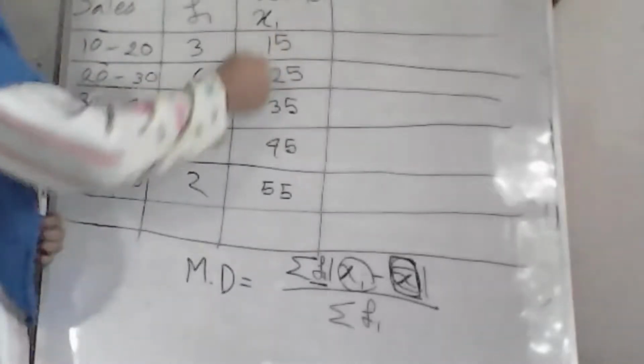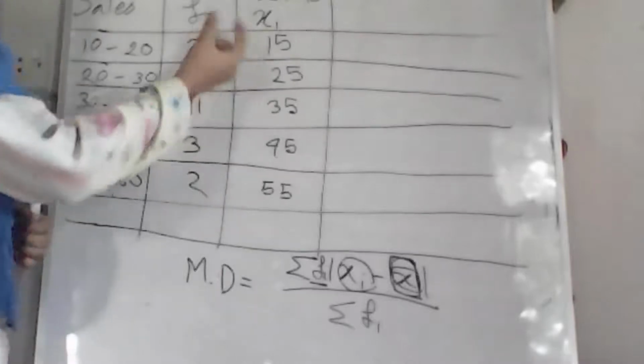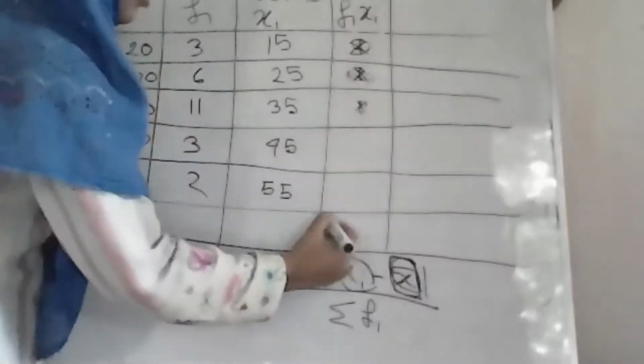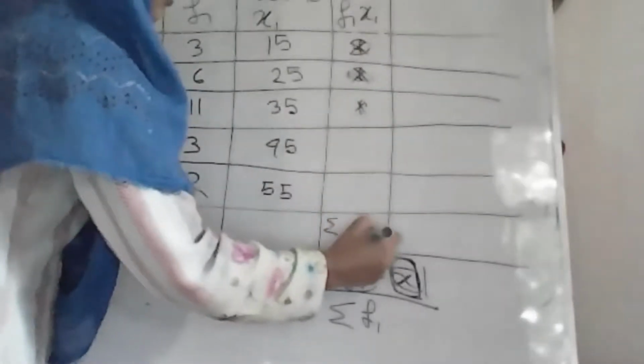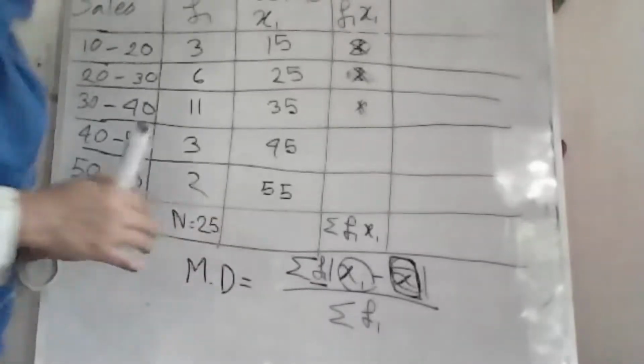For calculating the mean, you already know you have to multiply this with this one, and then add, I mean fi xi. You calculate fi and xi, and after summation you get the summation of xi fi, and after that you just divide by this n. You will get the mean.